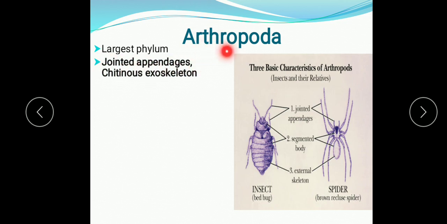Arthro means jointed, poda means the legs or appendages. So, the organisms of this phylum are identified by the jointed appendages.